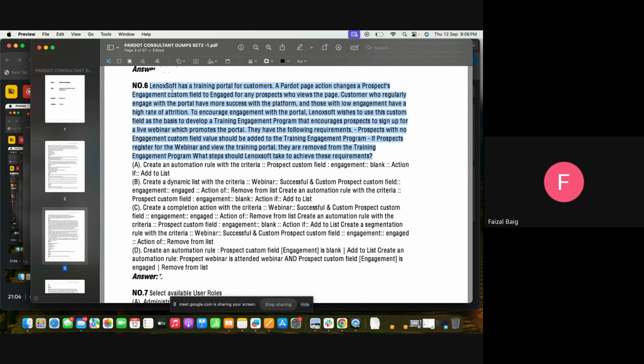See this. Out of this whole question, there are unnecessary things as well. Such as trading portal for customer, a Pardot page action changes a prospect engagement custom field to engaged, and prospect who views the page. Customers who regularly engage with the portal have more success with the platform, and those with low engagement have a high attrition.